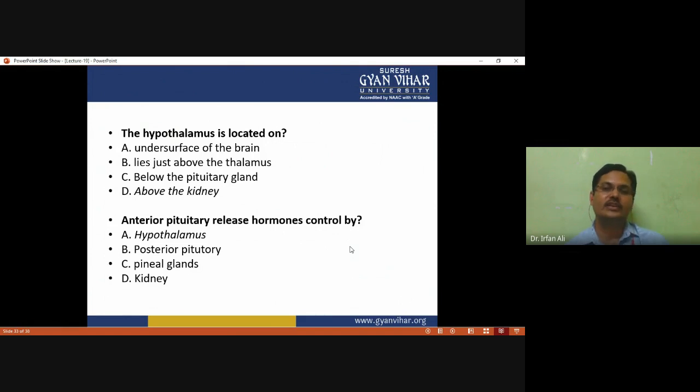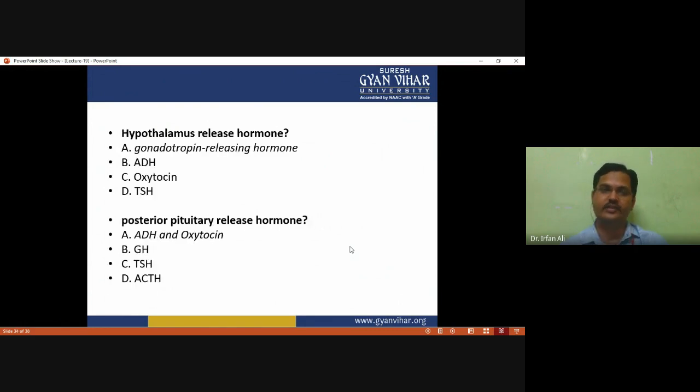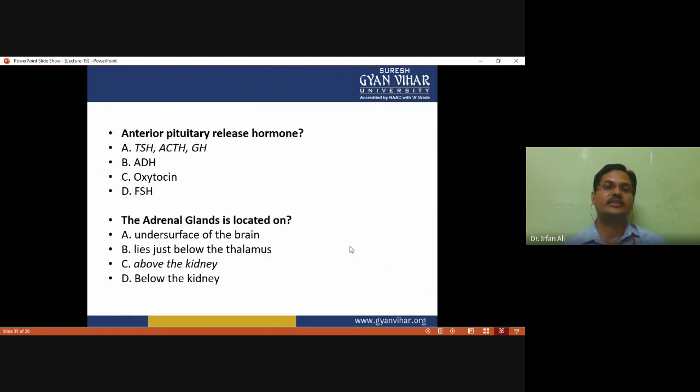And the anterior pituitary releases hormones that are controlled by? So the answer is the hypothalamus. As you know, the hypothalamus controls release of the anterior pituitary and releases hormones such as gonadotropin releasing hormone. The posterior pituitary releases ADH and oxytocin. The anterior pituitary releases thyroid stimulating hormone, adrenocorticotropic hormone, and growth hormone. So option A is correct.